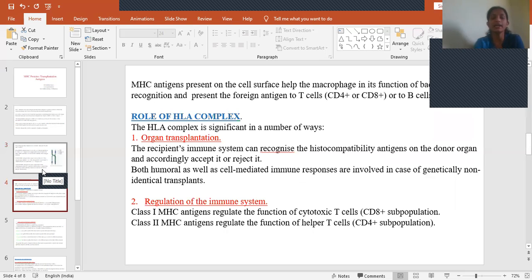The second thing is regulation of the immune system. As I said, these are present on the surface of macrophages and help in identification of bacteria, so this is how they help in regulation of the immune system. Class 1 MHC antigens regulate the function of cytotoxic T cells or the CD8 plus subpopulation, and class 2 regulate the function of helper T cells or the CD4 plus subpopulation, and along with the CD4 plus population also regulate the function of B cells.